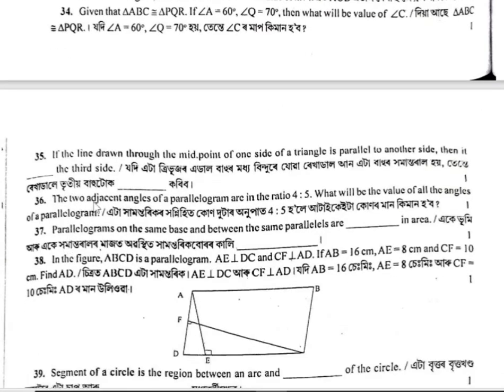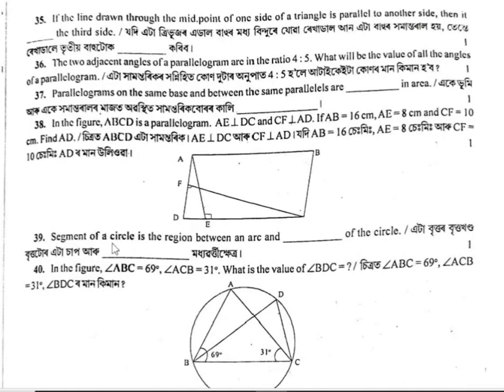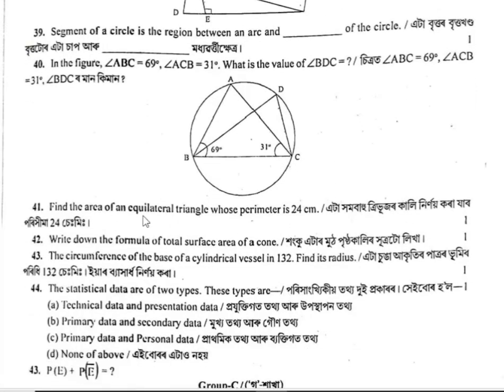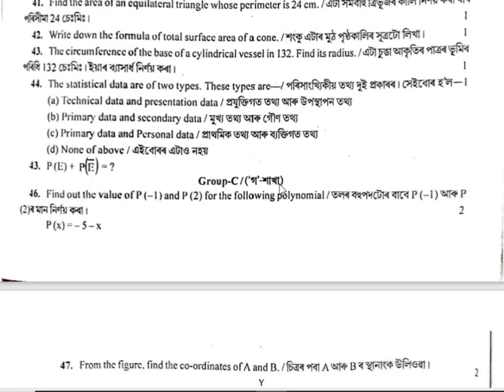Then next question, the two adjacent angles of a parallelogram are in the ratio 4:5. What will be the value of all the angles of the parallelogram? Then the segment of a circle, the area between the circle. Then find the equilateral triangle whose perimeter is 24 centimeter. Then write down the formula of the total surface area of the cone.